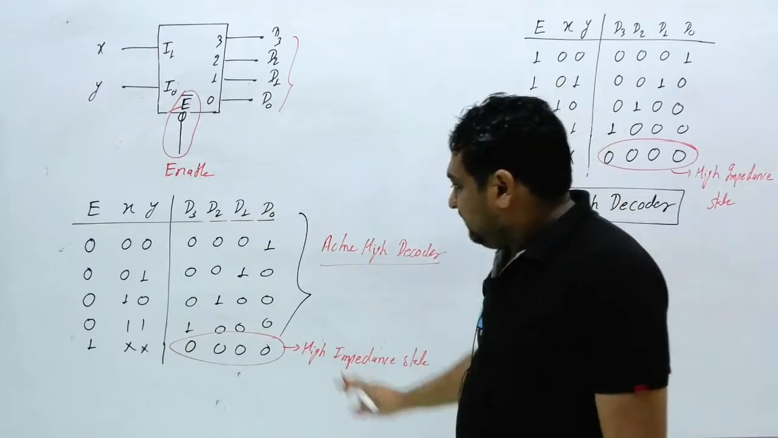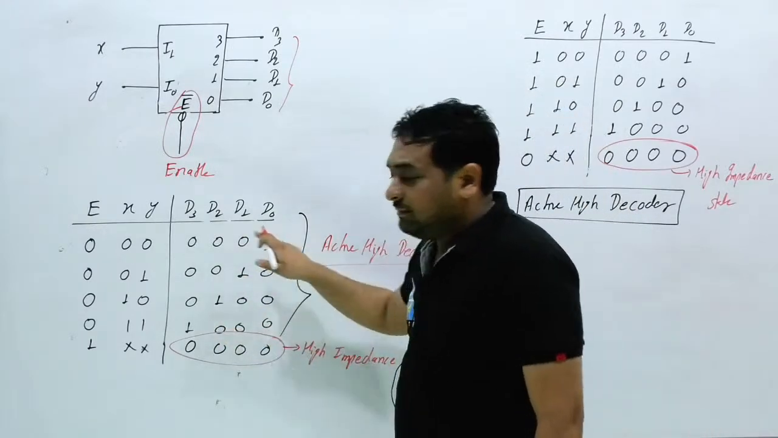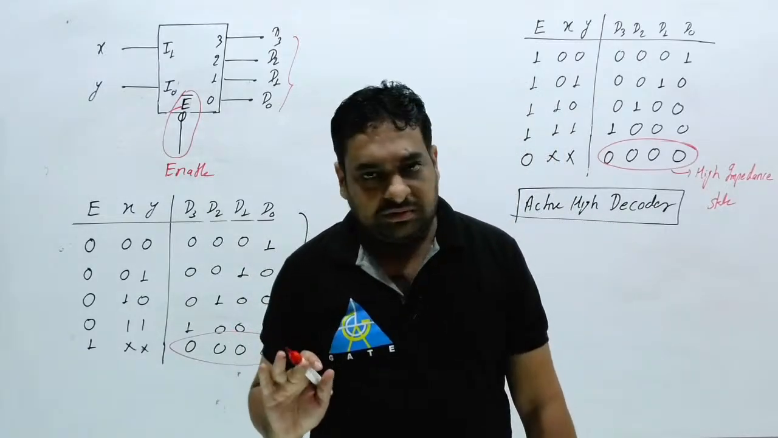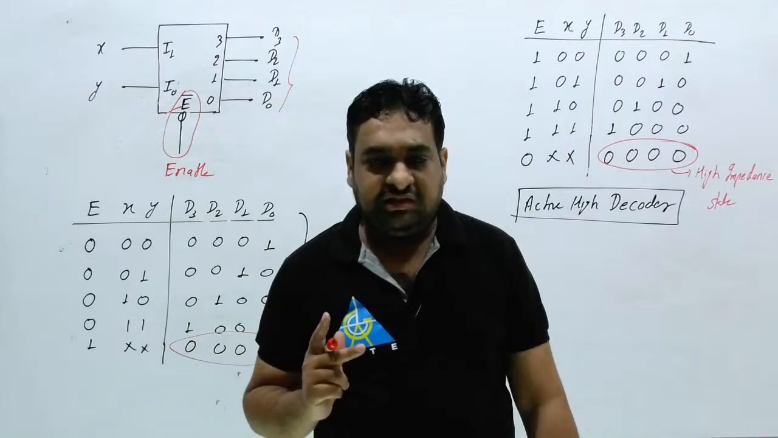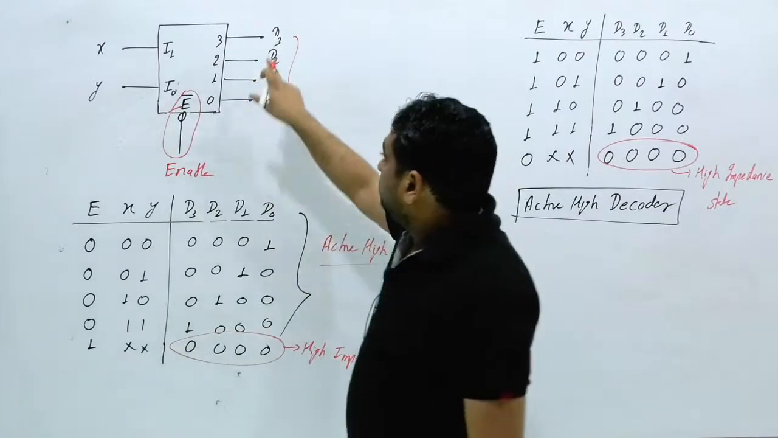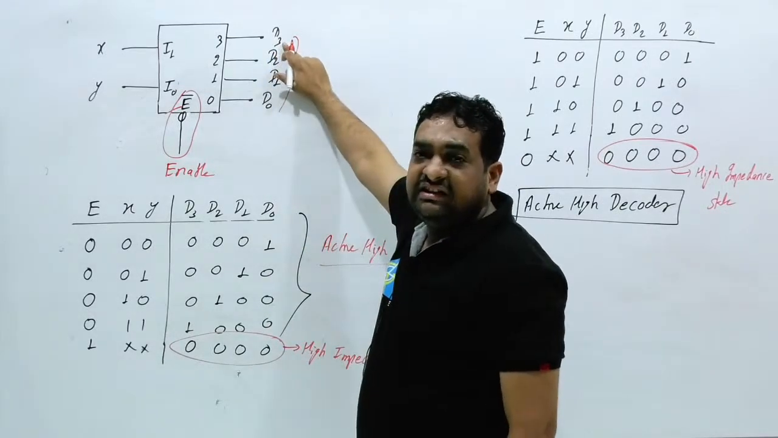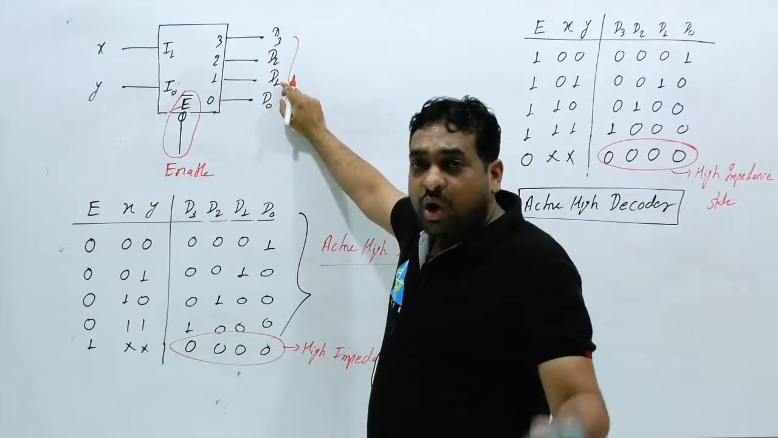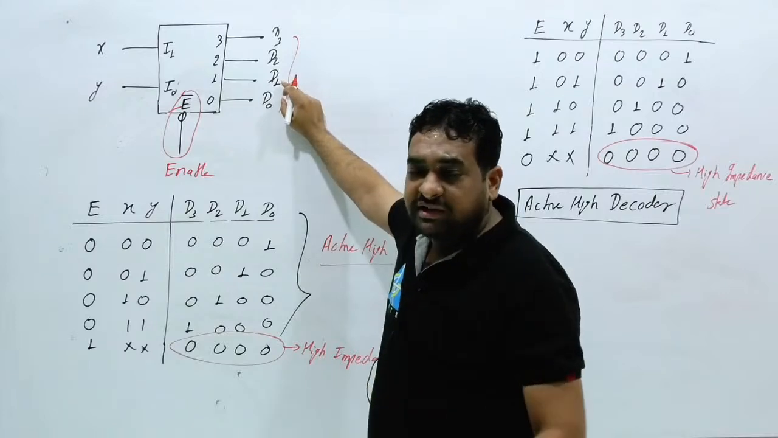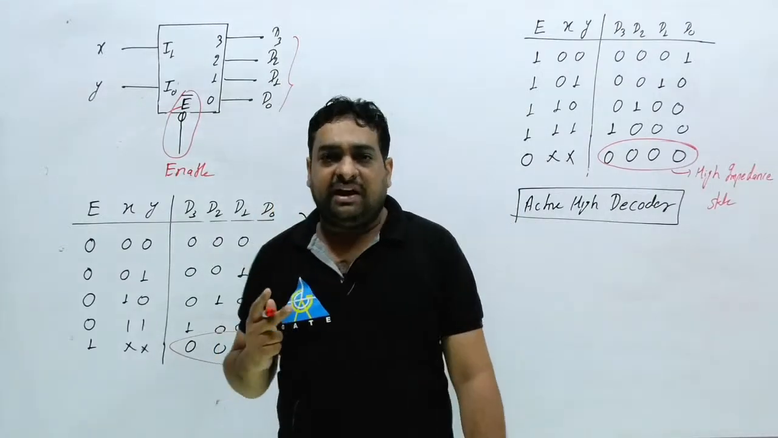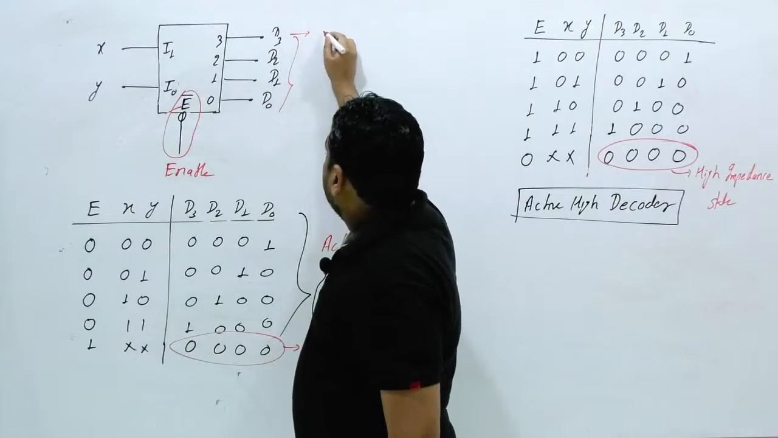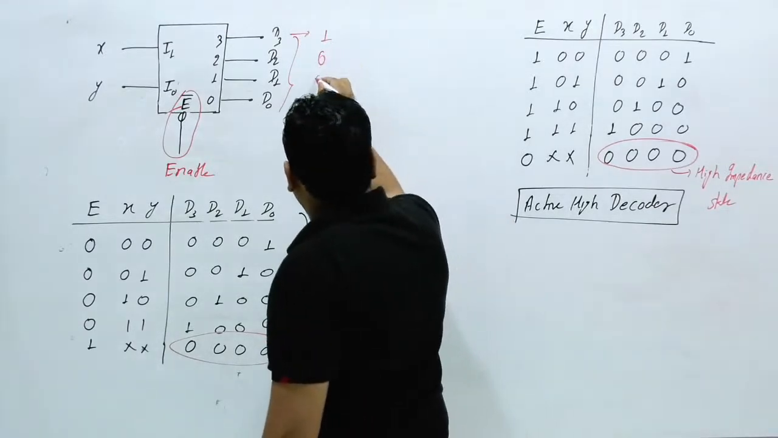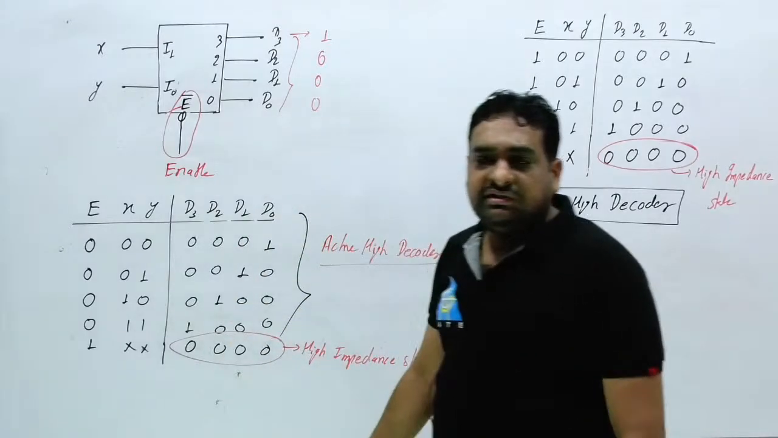The definition of a decoder is, at one time one LED will be on, and the remaining LEDs will be off. Now you have two choices. Suppose your output is D3. So the D3 LED will be on, remaining LEDs will be off. So on and off, how can you represent? You can represent it in two ways. If D3 is on and I represent on as 1, then the remaining three will be 0.